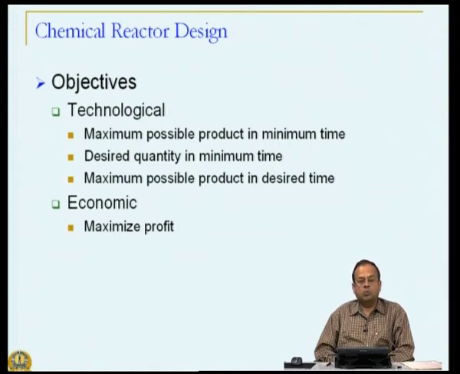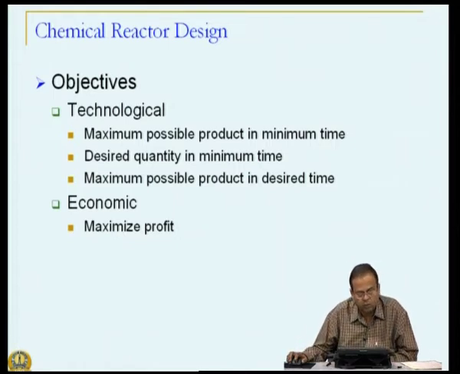It is a multi-objective problem. More often than not, one comes across situations where there are two objectives that one wants to meet, and many times it is not possible that both will be met simultaneously. So, there has to be a trade off, and therefore we have various multi-objective optimization strategies designed to look at these kinds of problems.